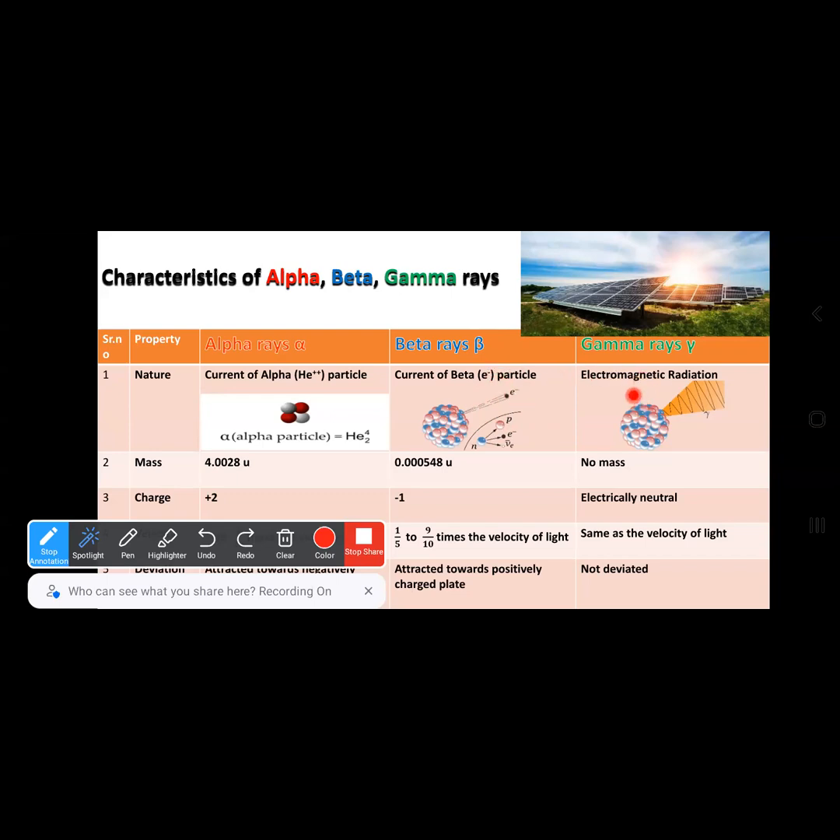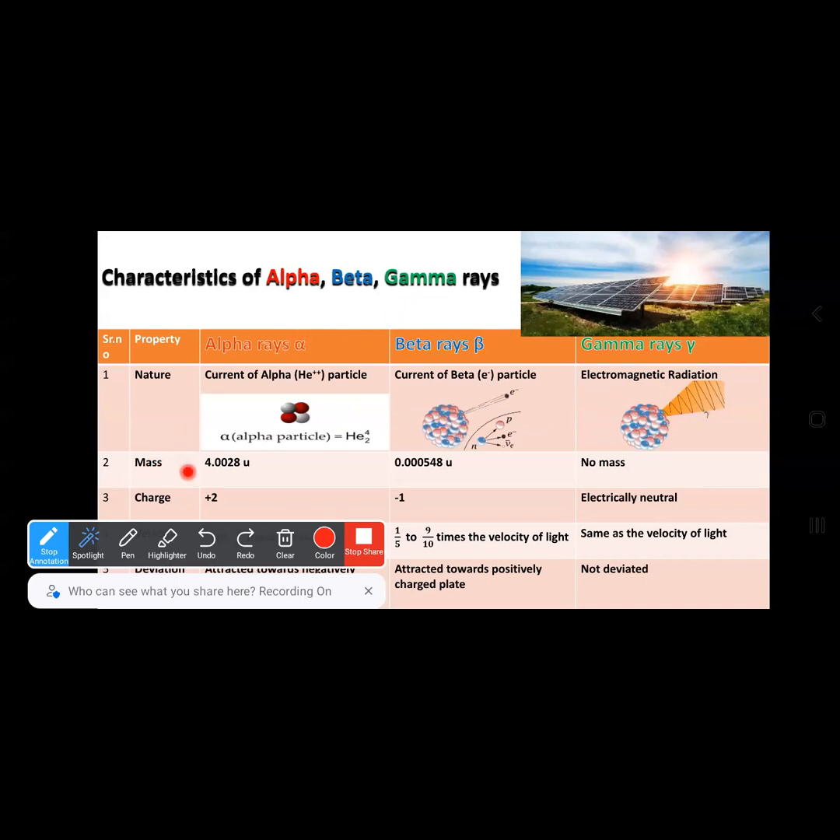And what about the gamma rays? The nature of gamma rays is that it is electromagnetic radiation. It is neither a particle nor anything. It's a kind of energy only. So it is an electromagnetic radiation. It is a wave, an electromagnetic wave. So these are the natures of the three types of rays: alpha, beta, and gamma.